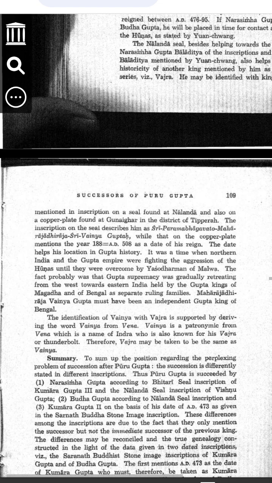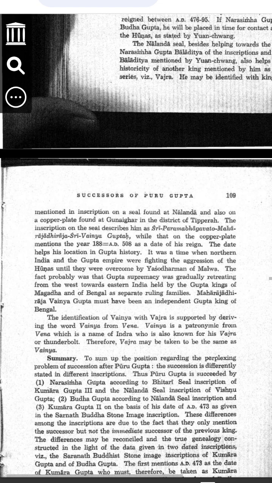Step 3. What else do we know about Gupta? 1. The inscription called him Sri Paramabhagavata Maharajadhiraja Gupta. This means he was a very powerful king. 2. The Gunaighar copper plate mentions AD 508 as the year of his rule. This tells us when he ruled.